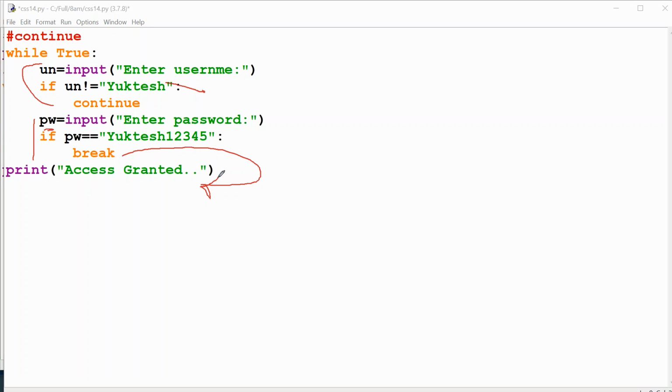If the password is not correct, your while loop gets executed again.